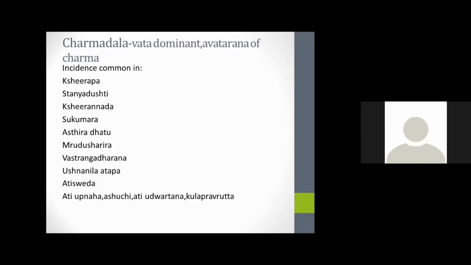And because of malnourishment or poor hygiene, like exposure to Ushna Aniladaba, excess sweating, Adi Ubanaha, not following proper hygiene, Adi Udvartana, and any familial background, all these cause the development of Charmadala in children.